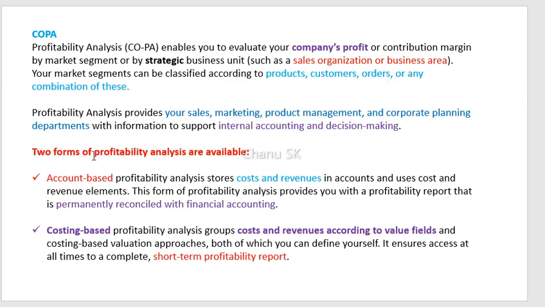Here there are two forms of profitability analysis. The first one is account based COPA and the second one is costing based COPA. Generally, account based COPA is very relevant to cost and revenue accounts. That means profitability analysis stores cost and revenues in accounts and uses cost and revenue elements only. But in costing based COPA, profitability analysis groups cost and revenues according to the value fields and costing based valuation approaches, and this is helpful for short term profitability reports.